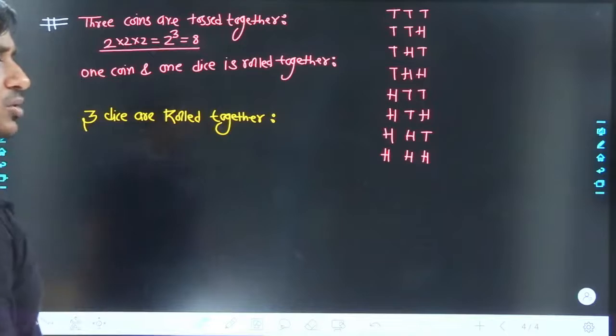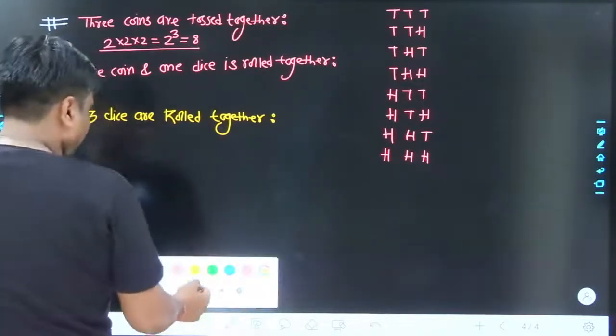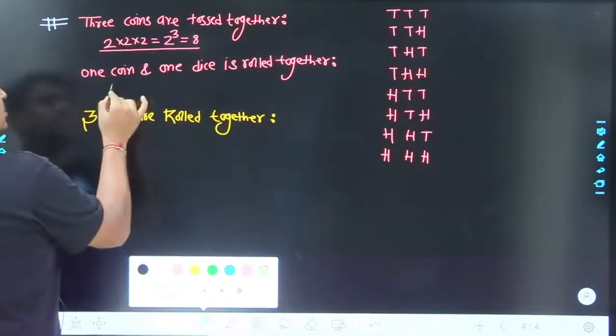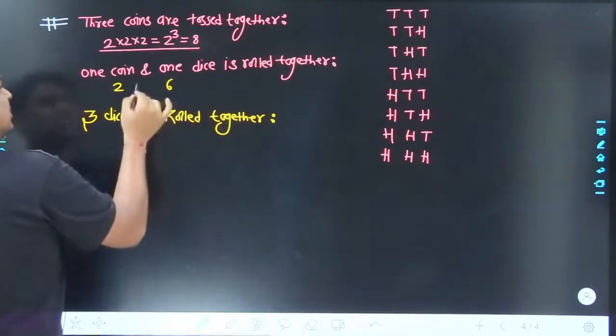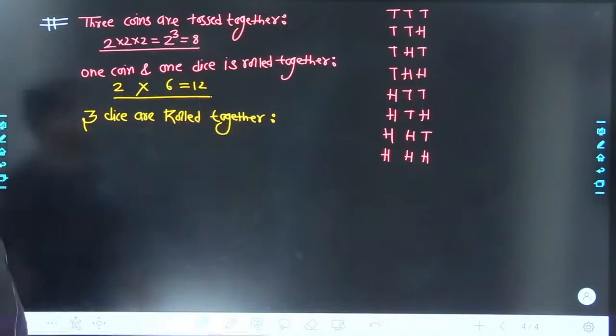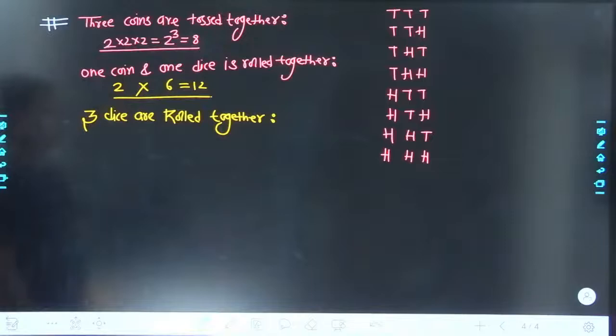As for the second one, 1 coin and 1 die. Obviously, you have been perfectly correct. As far as 1 coin is concerned, the total number of possible outcomes is 2. 1 die is being rolled. What is its possible outcome? 6. Multiplication is going to take place, and the result is going to be 12 different ways this could have been done.